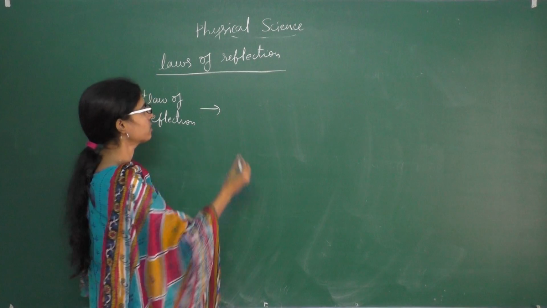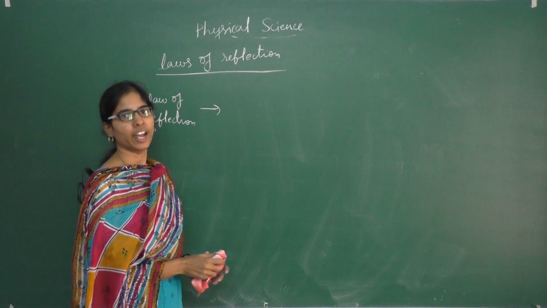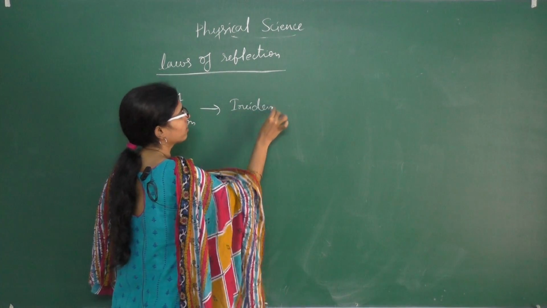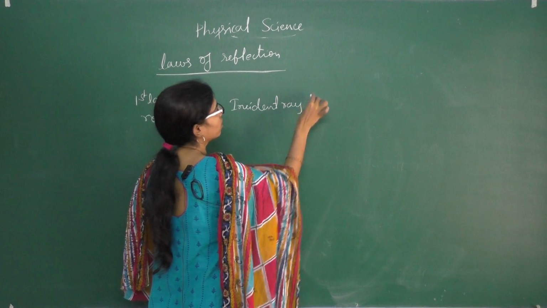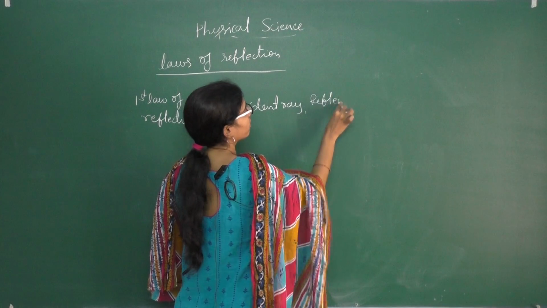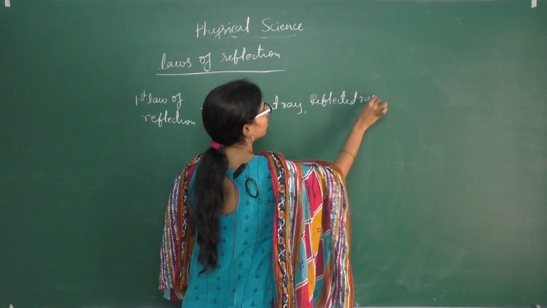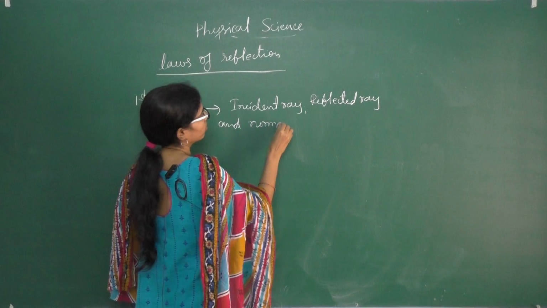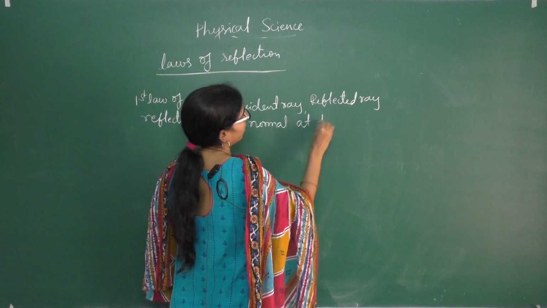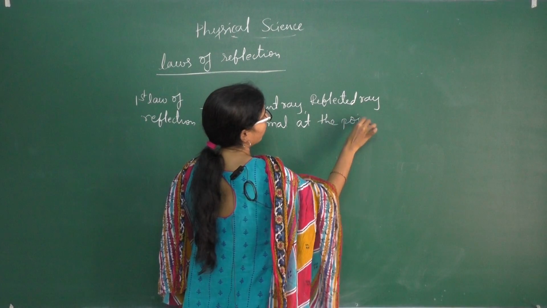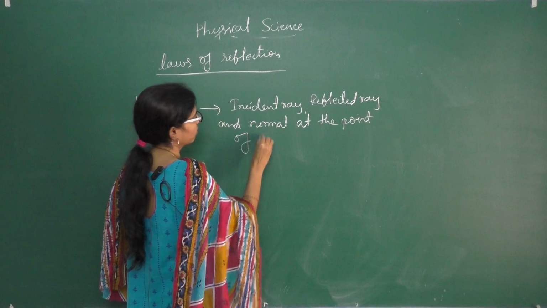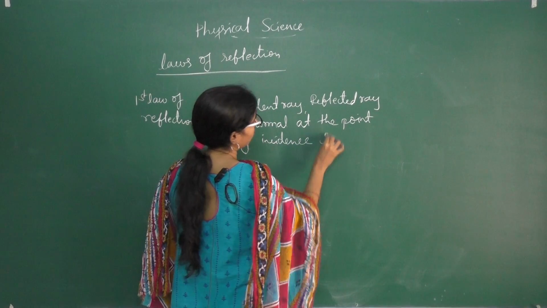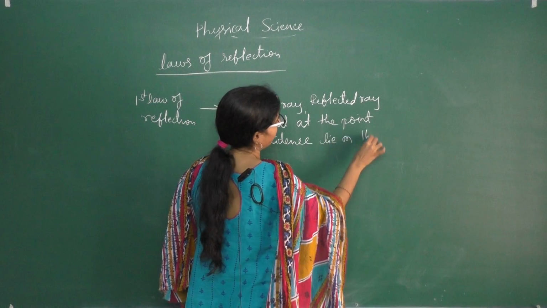First law of reflection means the incident ray, reflected ray and normal at the point of incidence lie on the same plane.